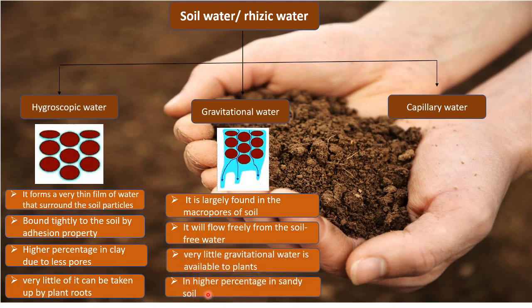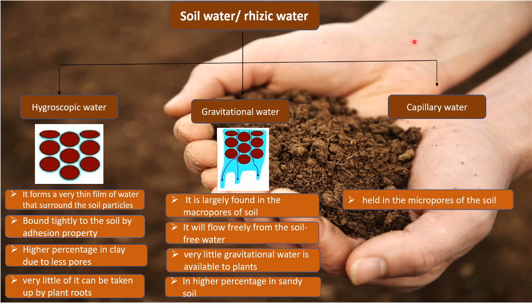It is in a higher percentage in sandy soil. Sandy soil, if you remember, has more pore size present, more number of pores, macropores present, and therefore the water can easily flow through it. So it will have more gravitational water rather than hygroscopic or capillary water.